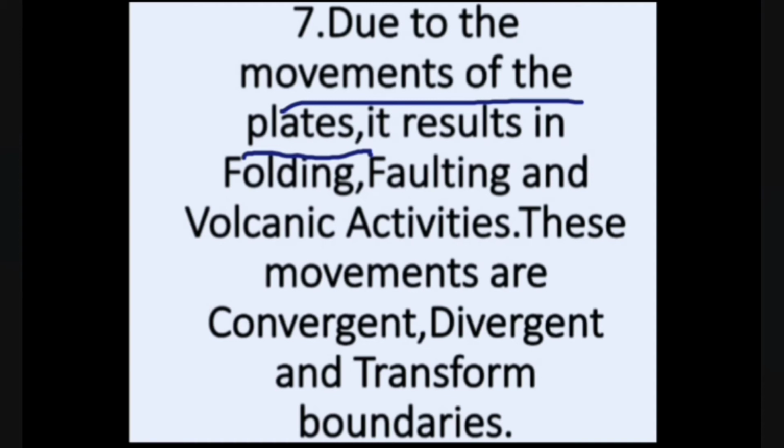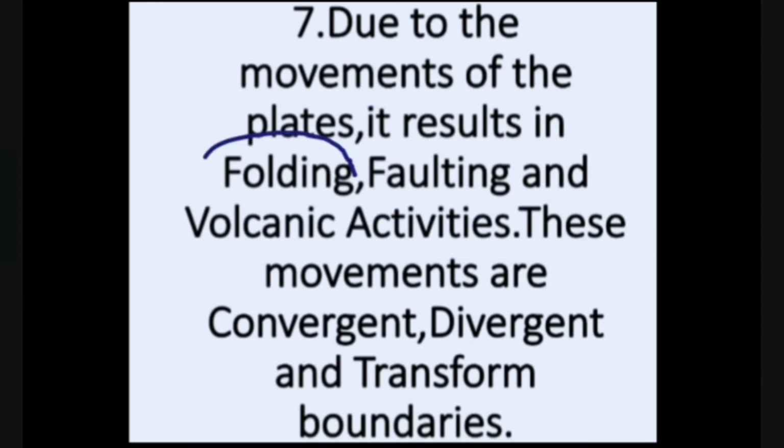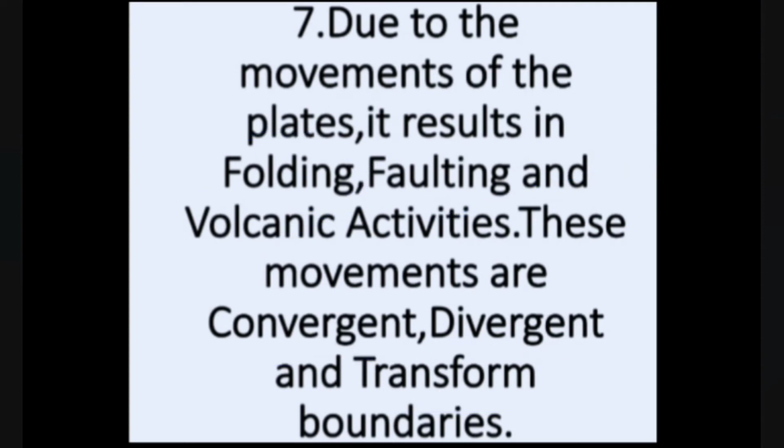Now when this movement takes place, it results in folding, it results in faulting, and it also results in volcanic activities. And what is folding, faulting and volcanic activities? These are explained in a broad manner by giving you 3 boundaries or 3 movements. We will be discussing it properly, then you will understand how, because of the movements, these take place. So here we have convergent boundary, divergent boundary and transform boundary. Now we are going to discuss what these movements are when the plate moves.